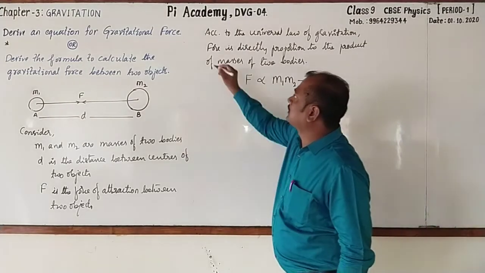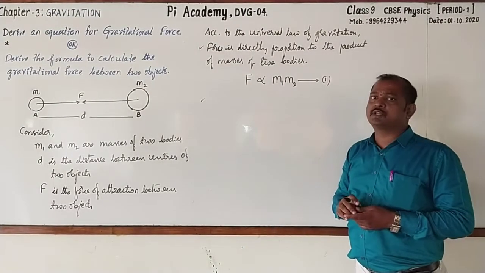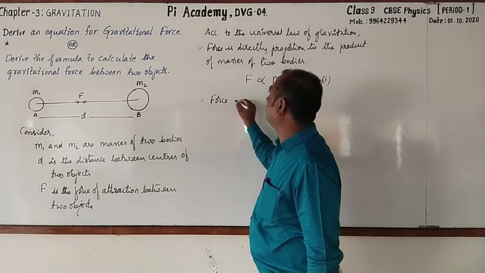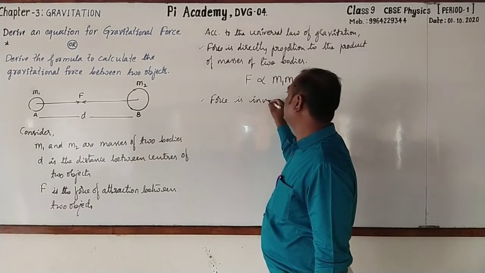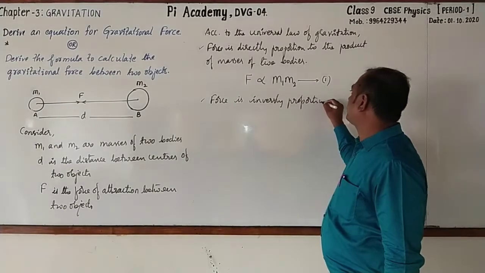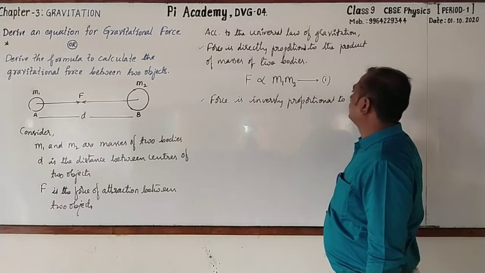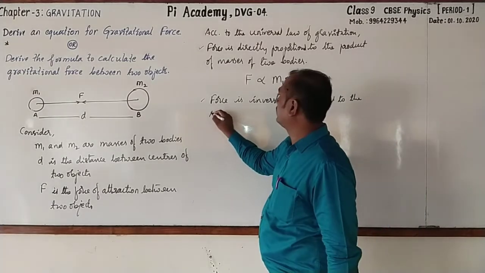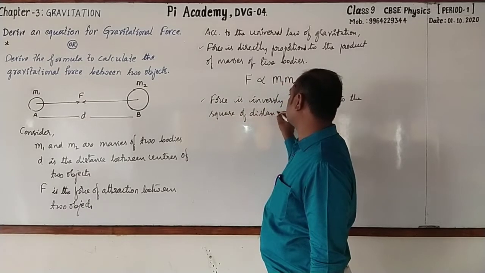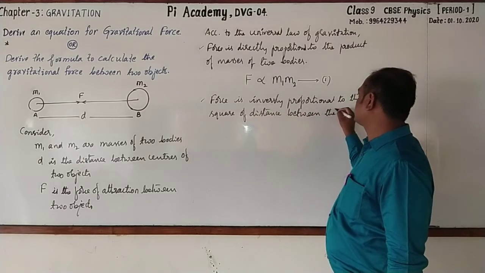Next, another one. The force is inversely proportional to the square of distance between them. Right? Here, go on writing with me. Force is inversely proportional to the square of distance between the objects.